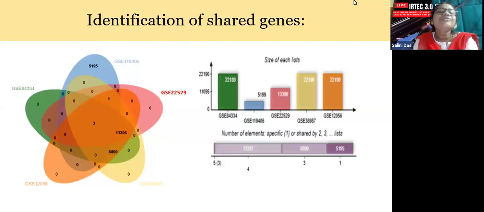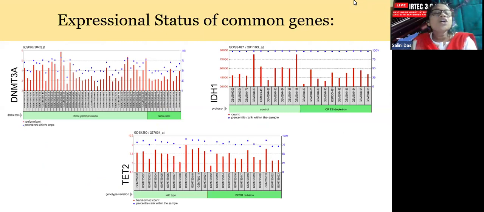We created a Venn diagram, where we found that around 13,296 genes were common between 4 sets, and 3 genes were common in all the sets. These 3 important genes were DNMT3A, DNA methyltransferase 3A, IDH1, isocitrate dehydrogenase 1, and TET2.